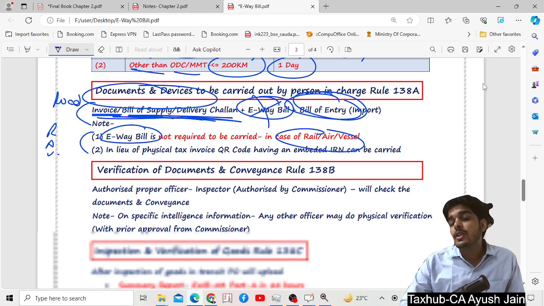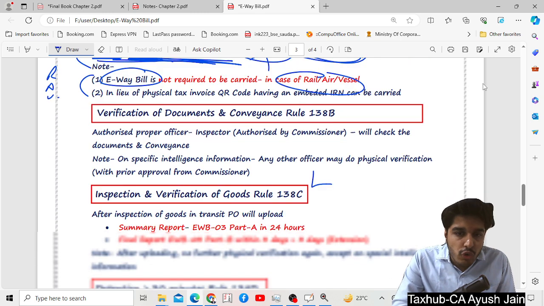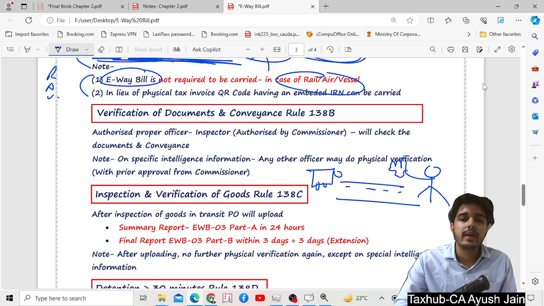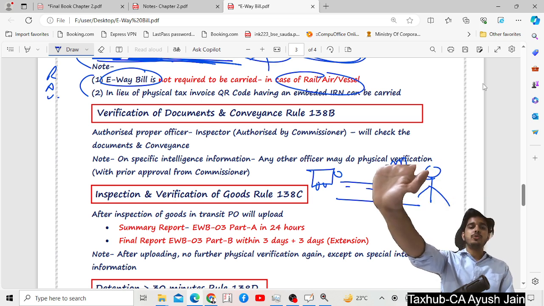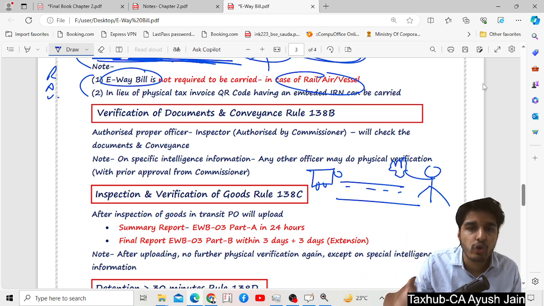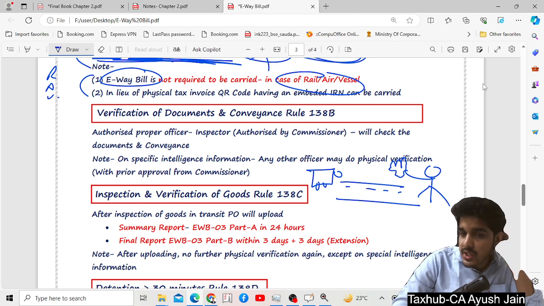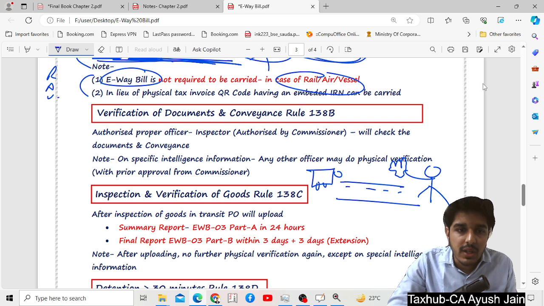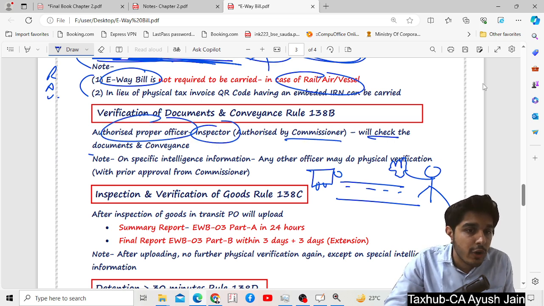Now the situation is, suppose your transporter was traveling by road. Here the proper officer detains your goods and says, hey, stop. Now you just show me all the goods and show me all the documents, whether you are in compliance with GST law or not. So now we are going to see what happens if our proper officer stops the vehicle. First of all, an authorized officer or inspector authorized by the commissioner will check the documents and conveyance.